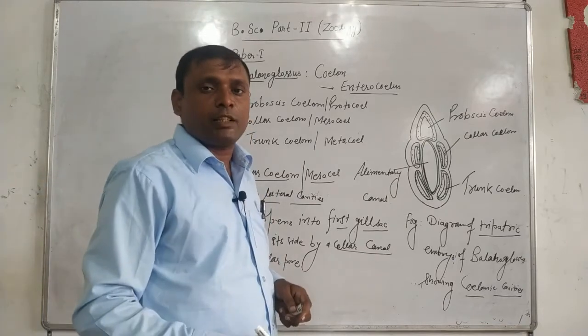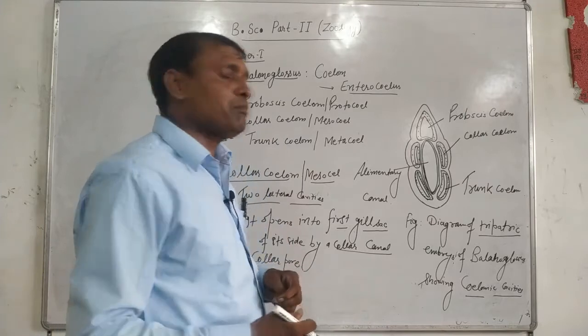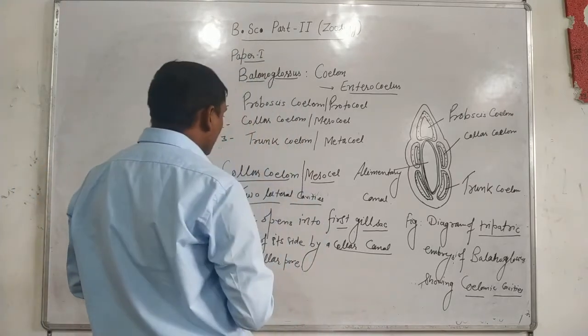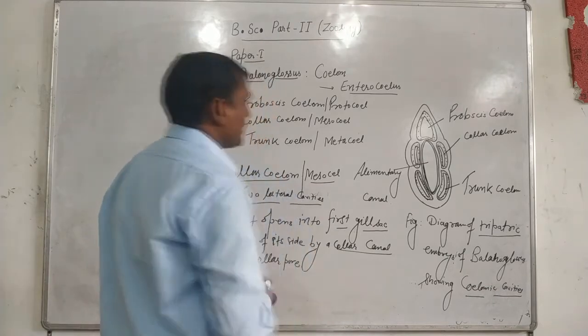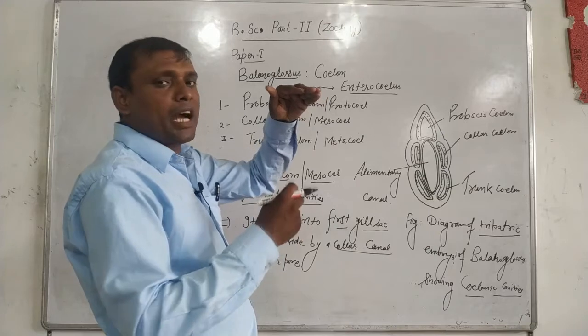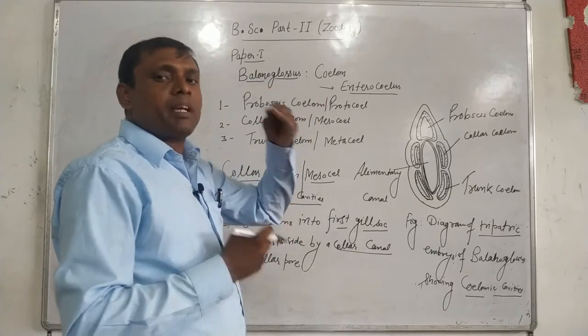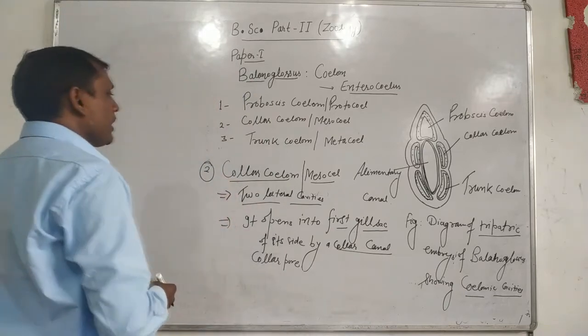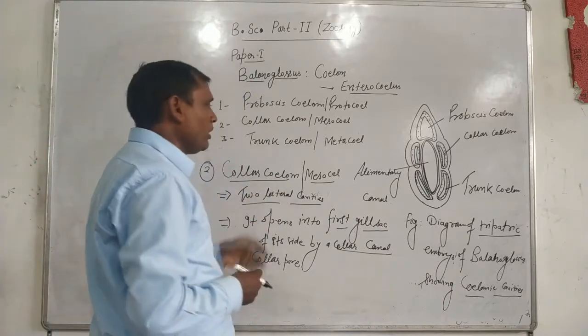Partition is present, but an incomplete type of partition is present in the form of dorsal and mid-dorsal mesenteries. Dorsal and mid-dorsal mesenteries form a partition, but it is incomplete in the case of the collar coelom or mesocoele.